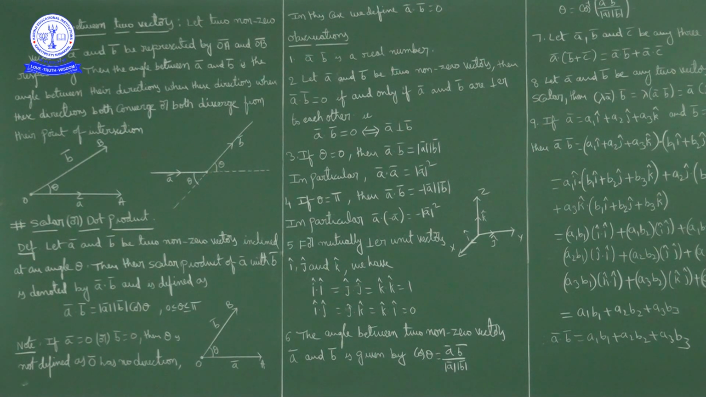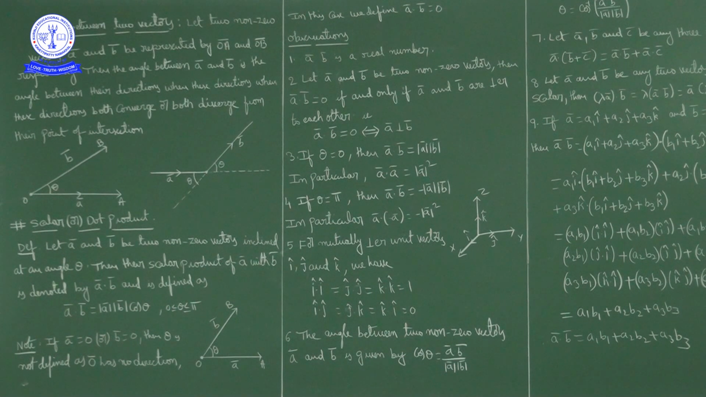The product of two real numbers is a real number. The product of two matrices is again a matrix. But in the case of functions, we multiply them in two ways. One is point-wise multiplication, that is fg of x, f of x into g of x. The second one is composition of two functions, f circle g of x, which is f of g of x. So there are two types of multiplications in functions.